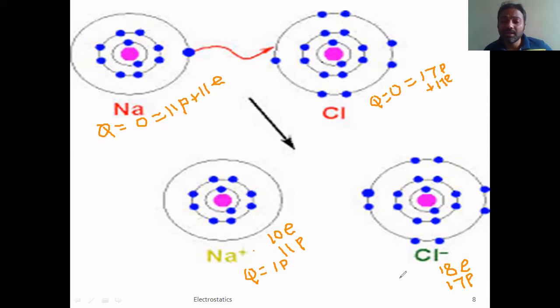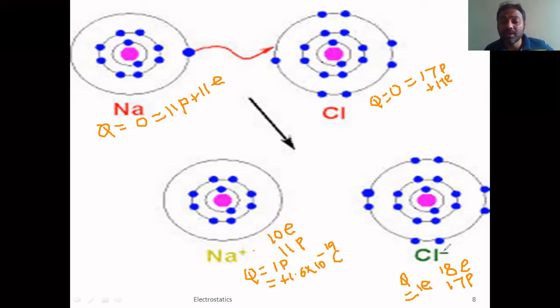Similarly here, the charge of chlorine becomes 1e, because out of 18 electrons, 17 electrons get cancelled with 17 protons. Now if you substitute the magnitude, I can write its value as plus 1.6 into 10 to the power of minus 19 coulomb. That means it becomes positively charged. That's why we call it a positive ion.